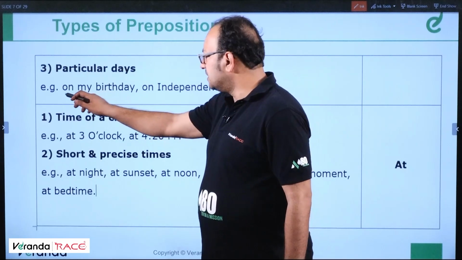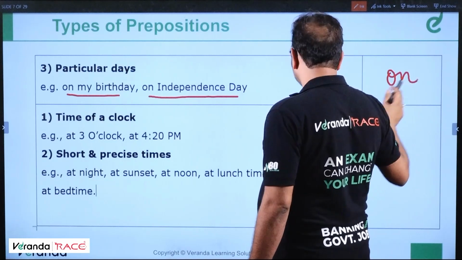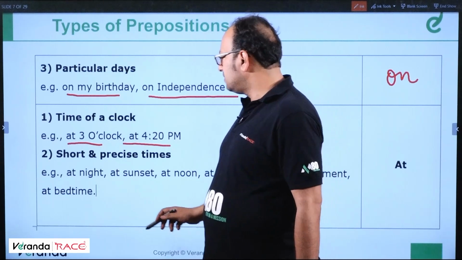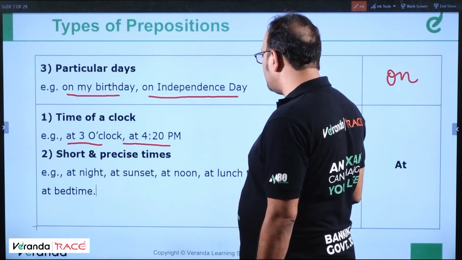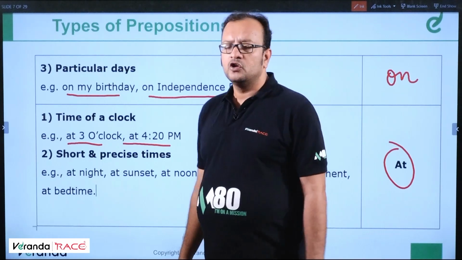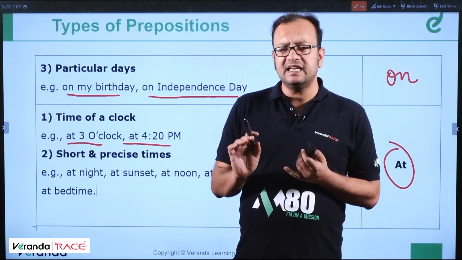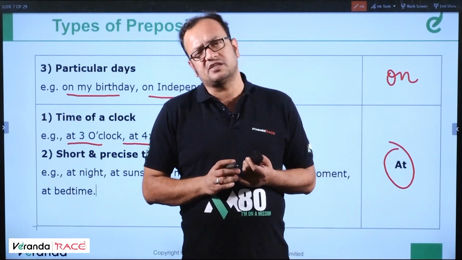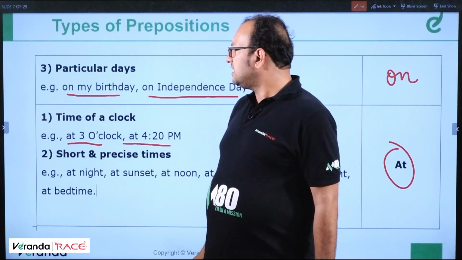For particular days like on my birthday, on Independence Day, we use on. For the time of a clock, at 3 o'clock, at 4:20 p.m. For short and precise times, at night, at sunset, at noon, at lunchtime, at the moment, at bedtime, we use at. So let us summarize this. Number one, on for particular days and dates, at for a particular point of time, in for durations. This is to be simplified and understood. Well, moving ahead.